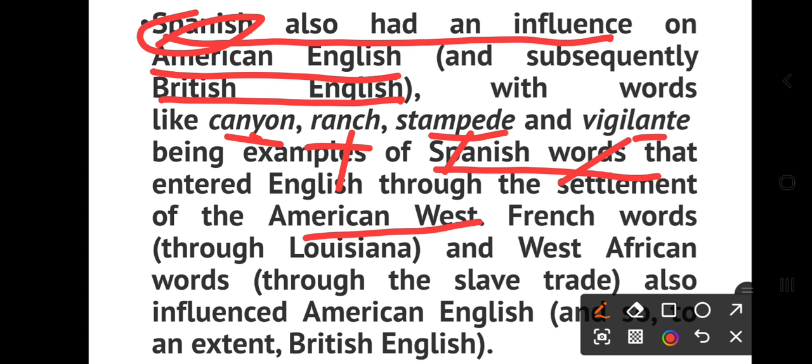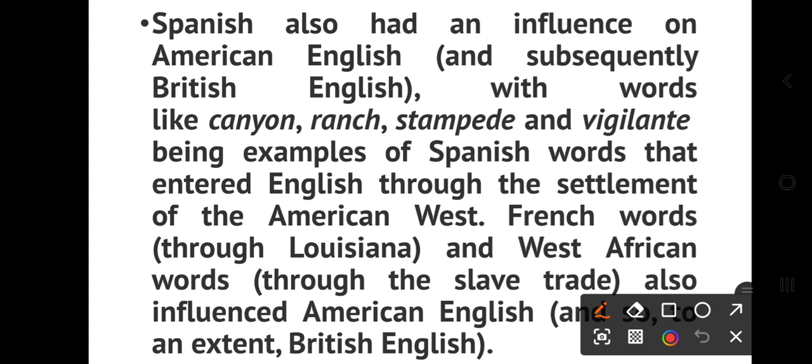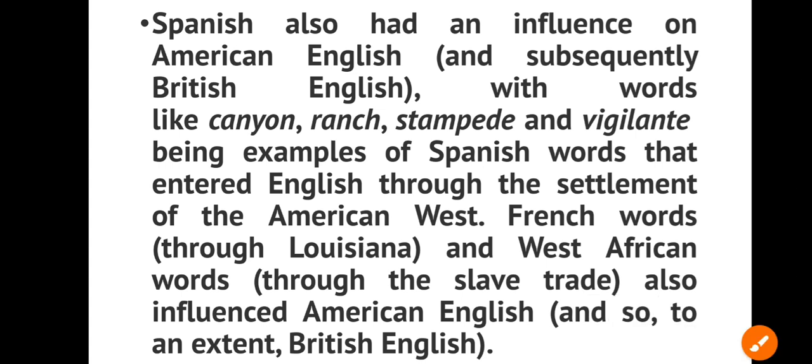French words came through Louisiana. So when they settled here, they adopted French also. West African words came through the slave trade, when Africans were brought as slaves and they did business with them. This also influenced American English, and to an extent British English.